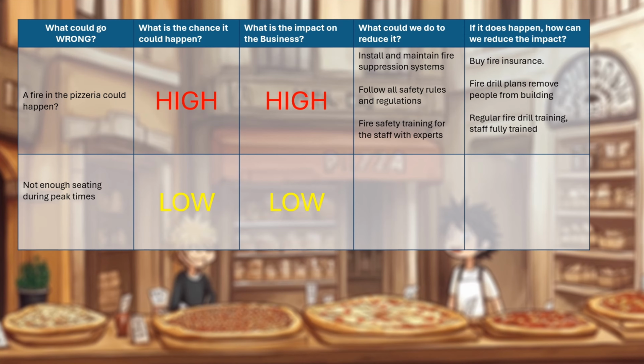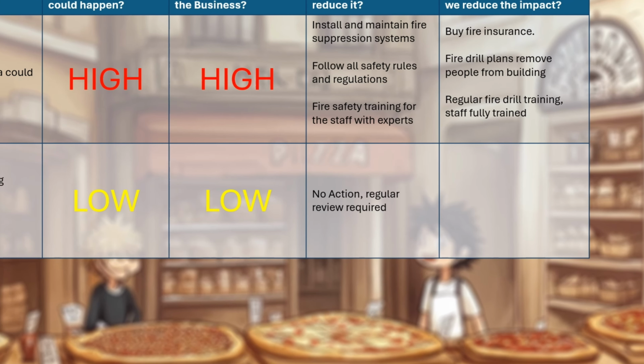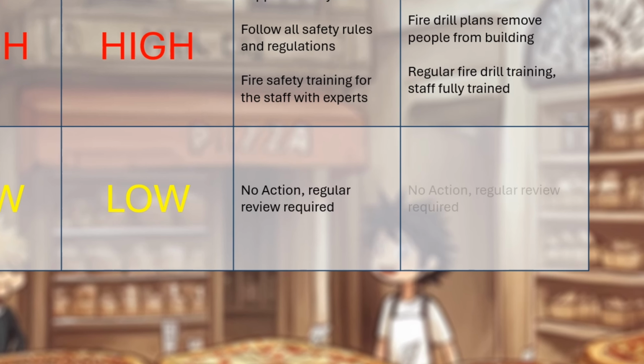We wouldn't put any investment in place to manage the risk because we say, okay, it's a low impact, it's a low chance. We're going to accept the risk. But the important thing is we've documented it. We're aware of it. We can come back to it later and change it if we're starting to become successful. Now, this next step is the most important step.